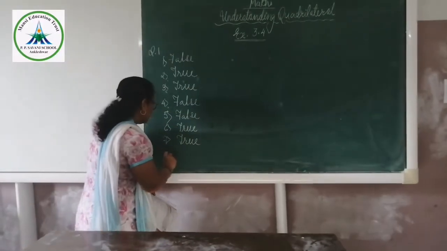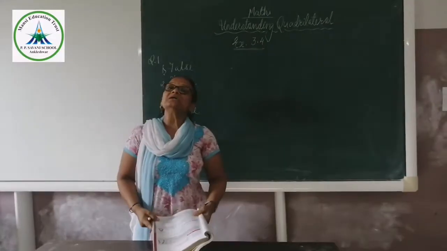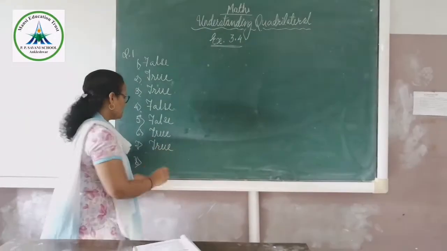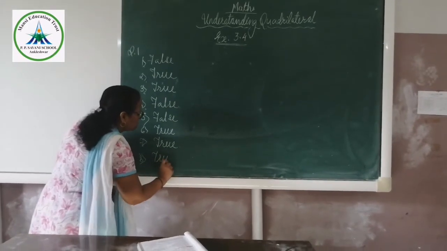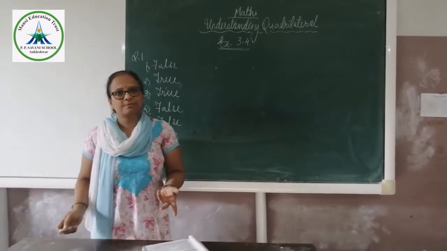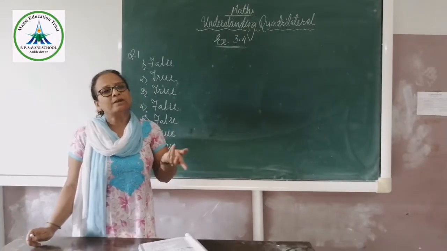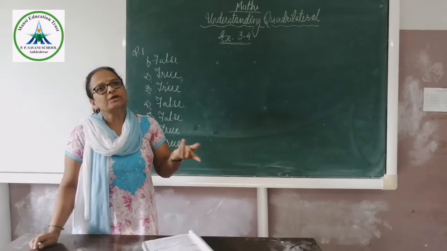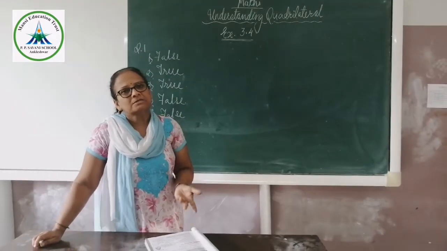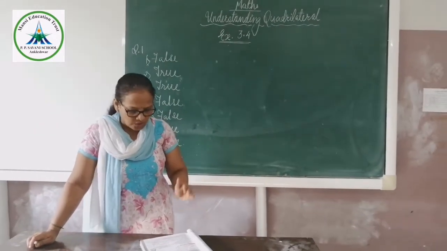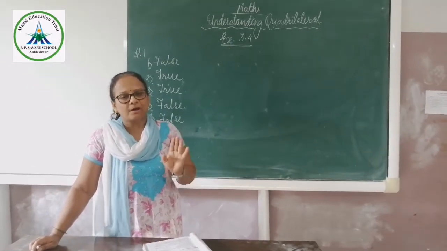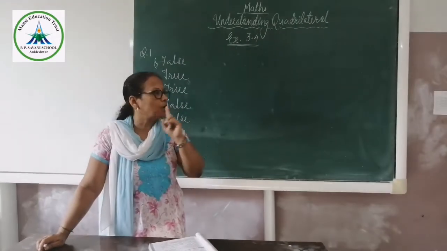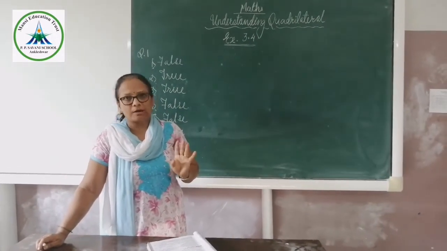Now last statement. All the squares are trapezium. Yes, all the squares are trapezium, because of the property of the trapezium. In a square, all the sides are equal and opposite sides are parallel, and in a trapezium, one pair is parallel. So in a square you get a pair of parallel sides, and therefore all the squares can be seen as trapezium, but a trapezium cannot be seen as a square.